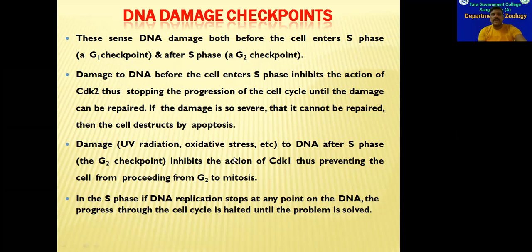things. And in the S phase, what happens? If DNA replication stops at any point of the DNA, the progress through the cell cycle also will be halted until the problems are solved. Only after the problems are solved will the cell be allowed to enter into the subsequent stages or phases. So in this way, all these things are controlled in the cell cycle.